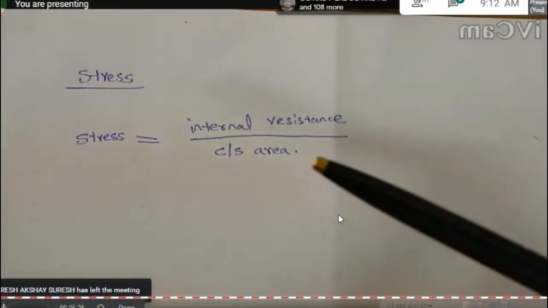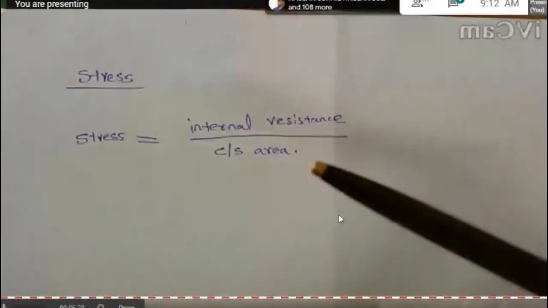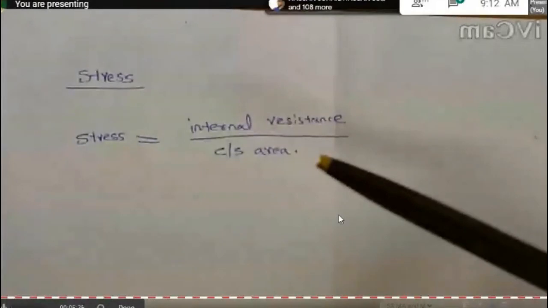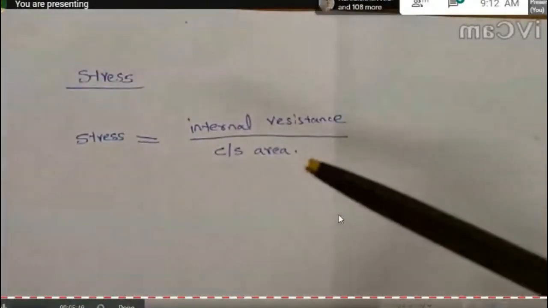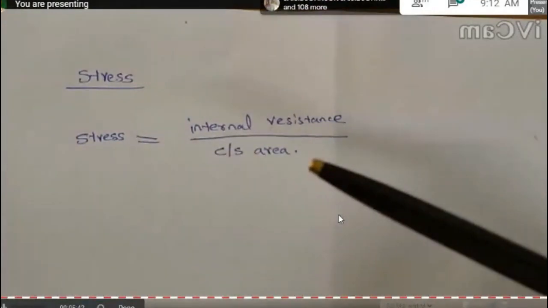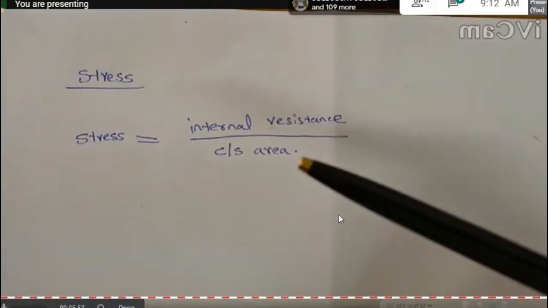This deformation will be an elastic deformation when the external force is within the bond energy. Bond energy is nothing but the energy required for breaking the bond between the molecules.